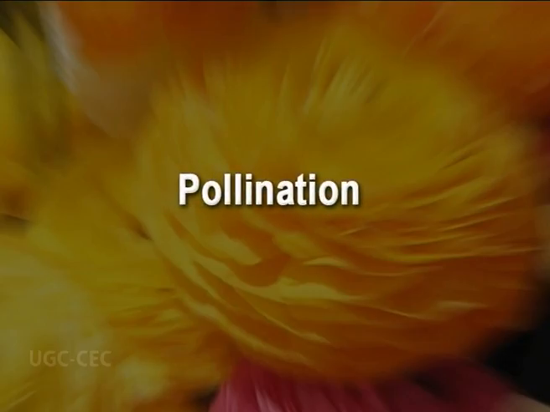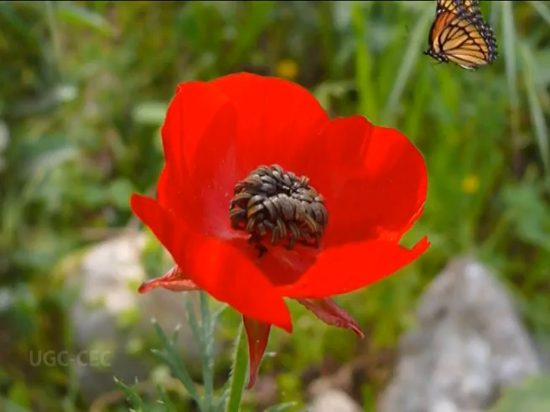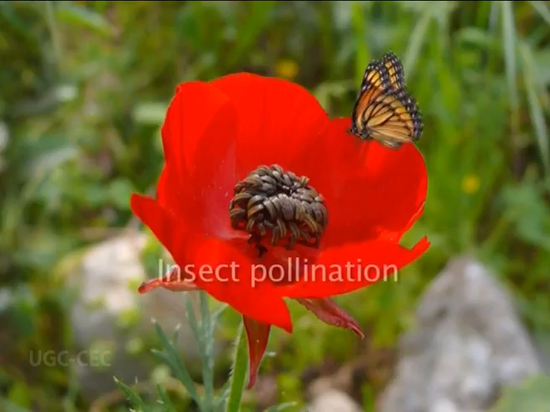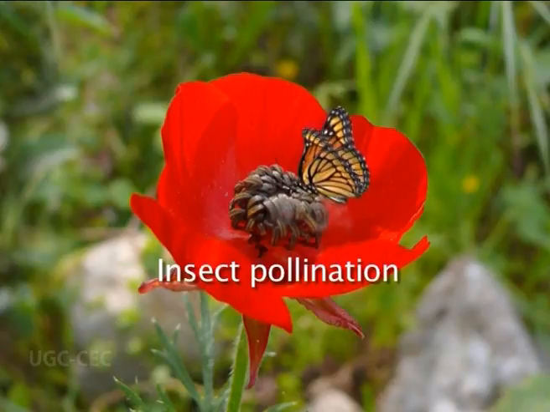Coming to the pollination system, because we have a wide range of flower structures in the case of Ranunculaceae, it is associated with a diverse array of pollination syndromes. Most of the species in Ranunculaceae are insect pollinated. That means their pollination is brought about by insects. Although there are some species like Thalictrum which are wind pollinated. That means their pollination is anemophily.